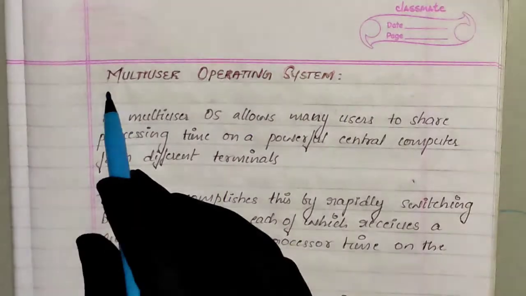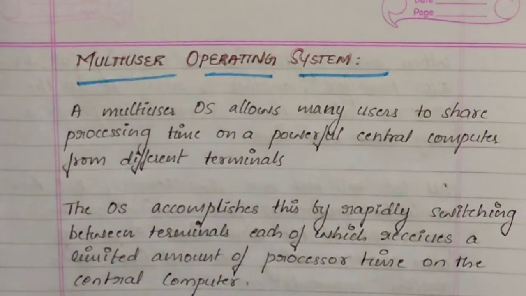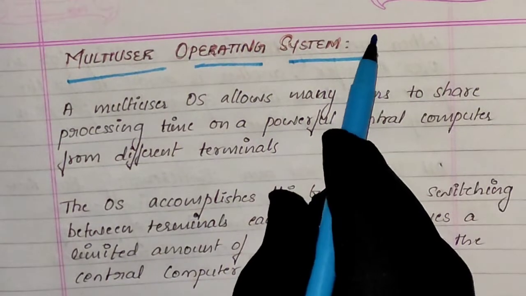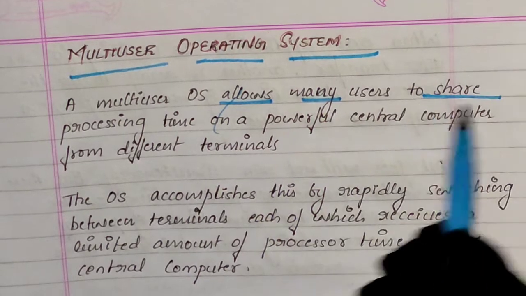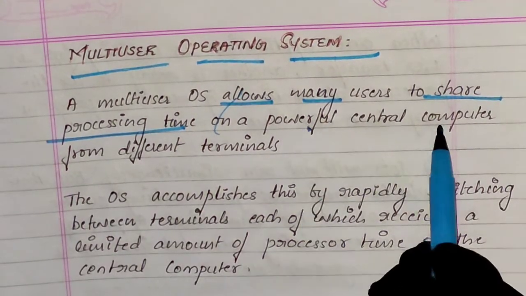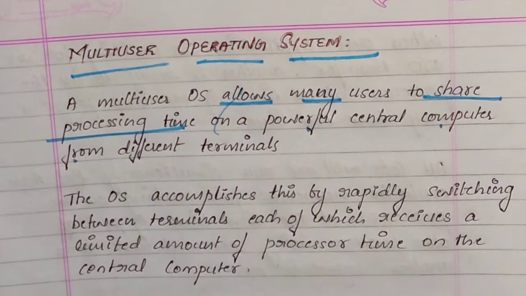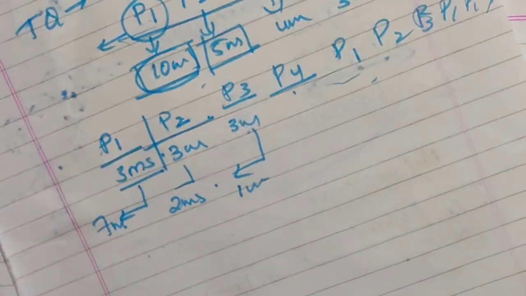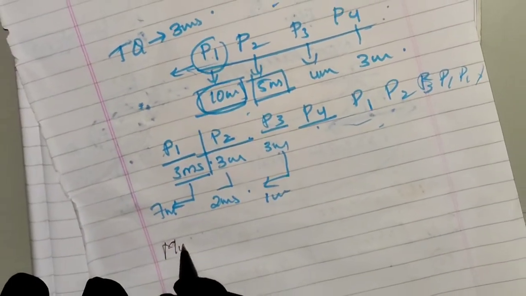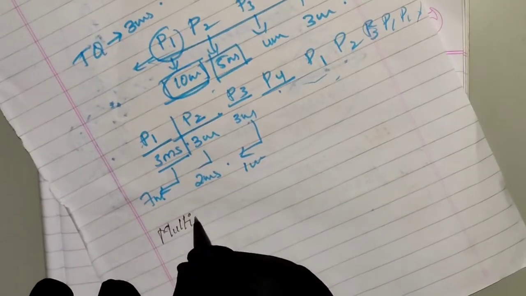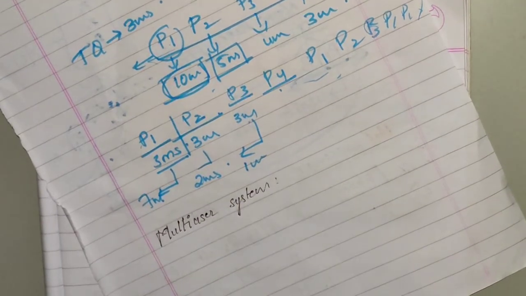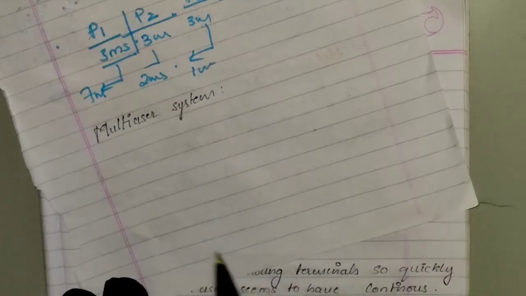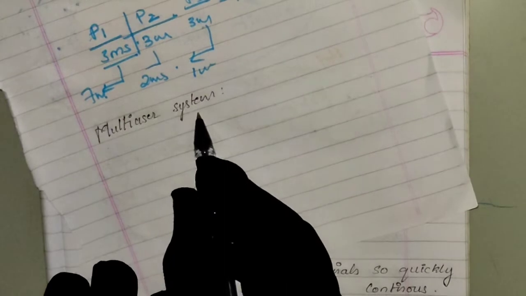So next one is multi-user operating system. This is another type of multiprogramming or batch operating system. A multi-user operating system allows many users to share processing time on a powerful central computer from different terminals. What happens in a multi-user system is like a client-server model.